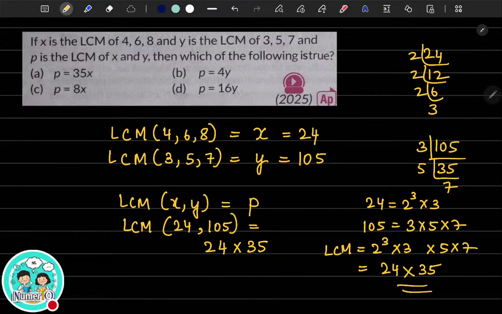What is 24? 24 is our x. So x multiplied by 35. So which of the following is true? P is equal to, what is P equal to? 35 into x. The option is A. You don't have to multiply and find the product. Is this correct? Are you able to understand? P equal to 35 into x, because 24 is nothing but your x. Is it correct? Is it clear? Yes. Okay.